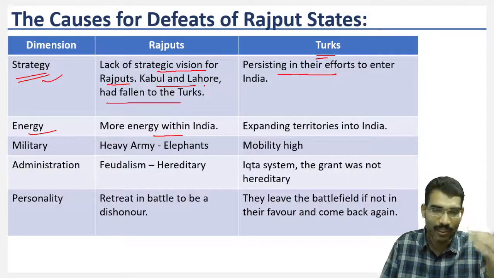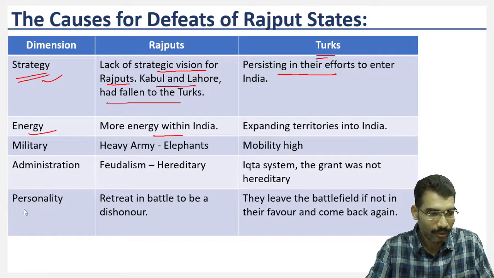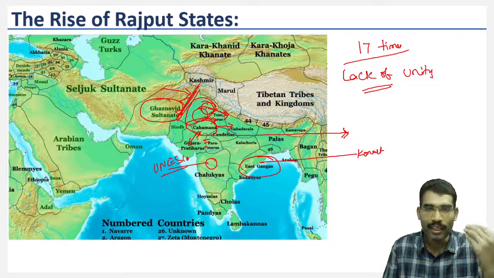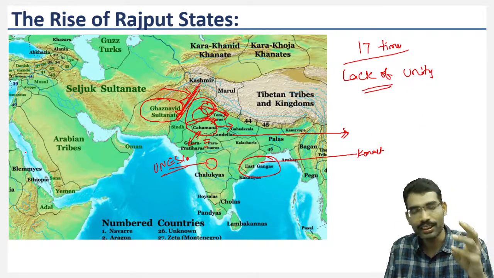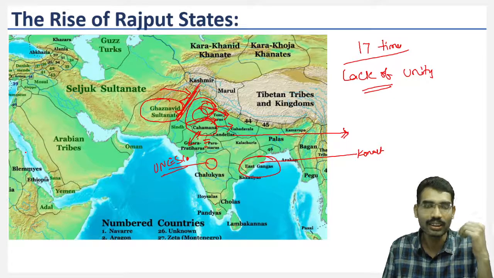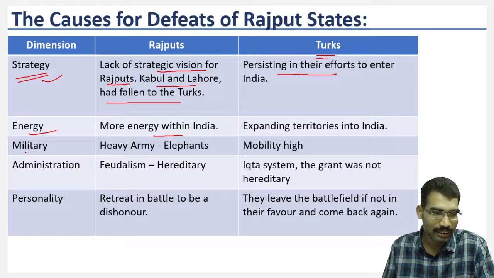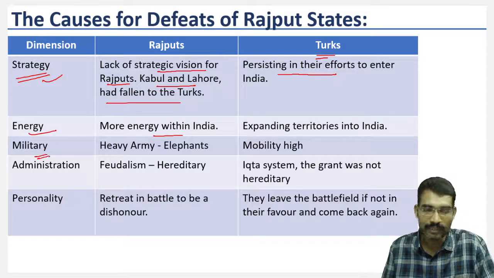So that is one of the reasons why they put more effort in defeating Indian armies or Indian neighbors than defeating Ghaznavid armies. This is one aspect.